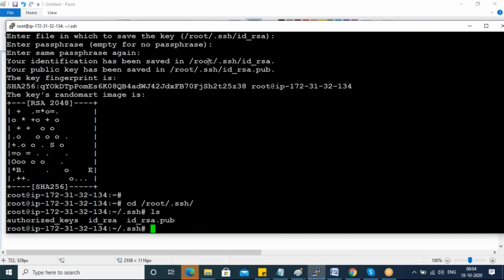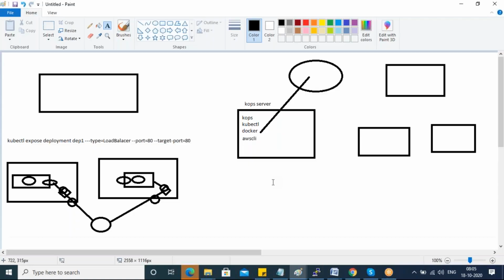If you don't create these keys now, later at some point you can also create them and use them to log into your master and worker nodes. Okay, next.